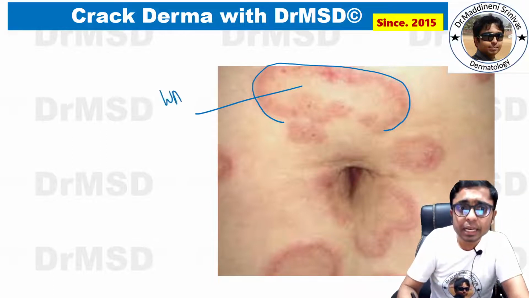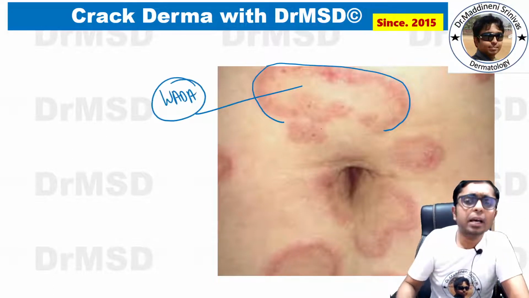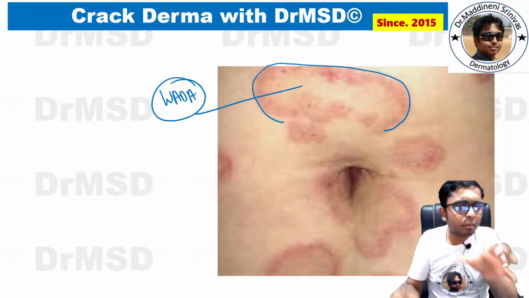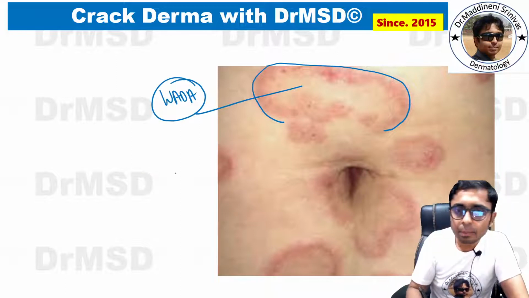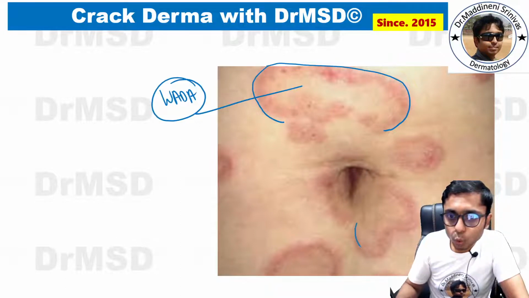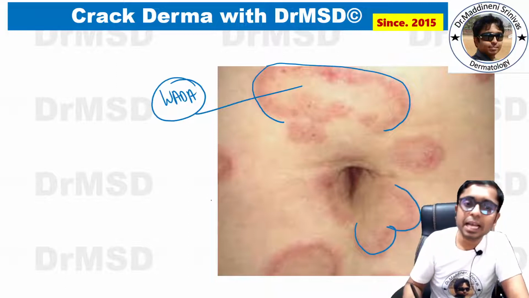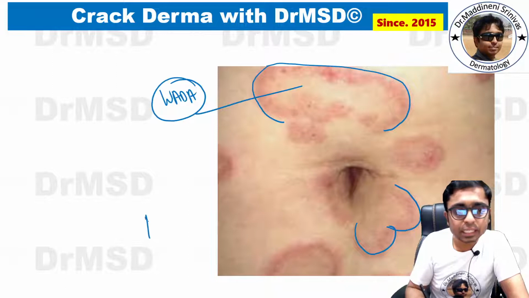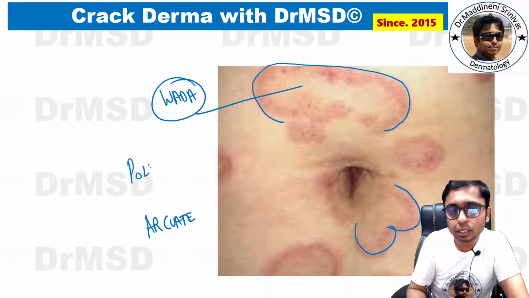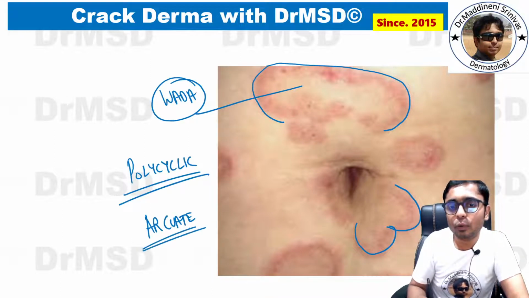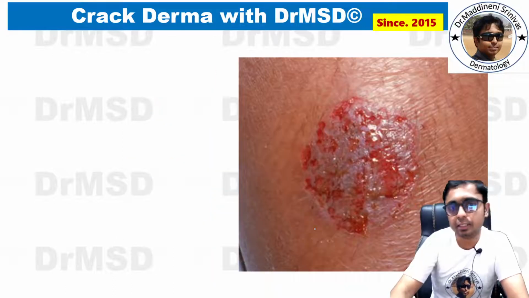This appears like a vada, and when multiple annular lesions coalesce together, they form these kinds of arcuate lesions. These are called arcuate, or also polycyclic lesions.